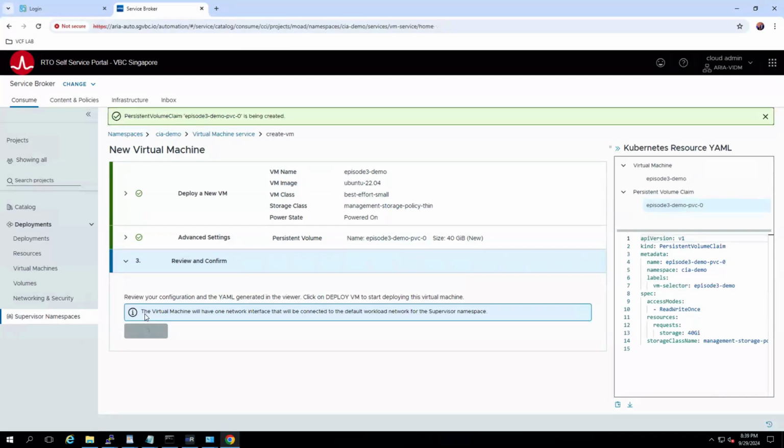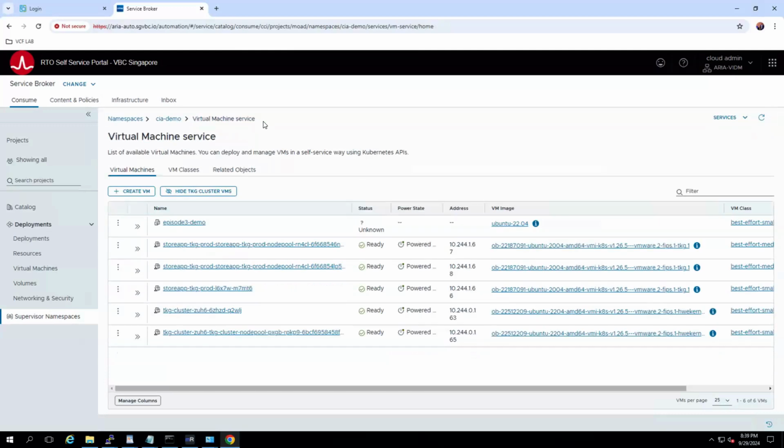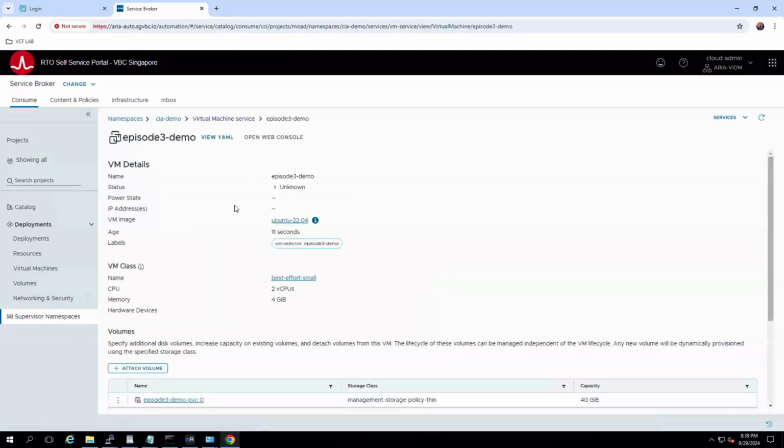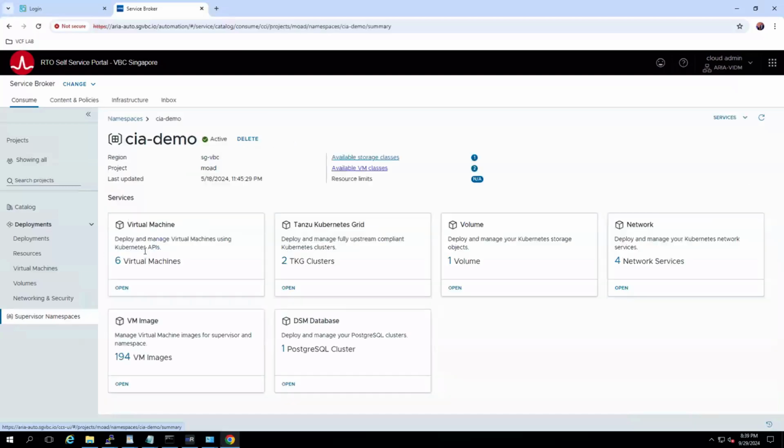So I can deploy this VM. And now let's see, it is first creating the storage, the persistent volume. Then once the volume is created, it will go ahead and deploy this VM. And soon we will see the VM is up and running. Okay. So this was the VM service that I spoke about. And by the way, the episode 3 supervisor namespace is ready as well, that we created previously. That's available. So now we consume the existing one, like CIA demo. So we just now created a virtual machine.